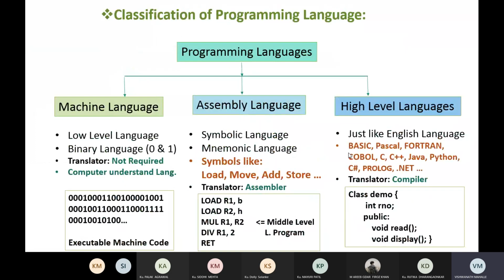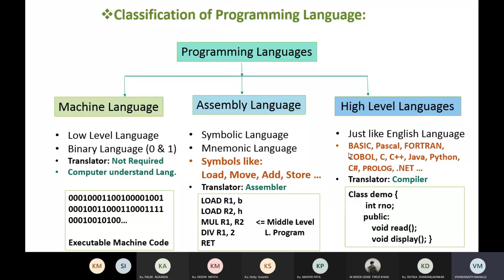Programming languages can be classified as machine language, assembly language, and high level languages. Machine language, you already know, is a low level language. It is a binary language, that is, in the form of zeros and ones. And this machine level language is directly understood by the computer. So there is no need to translate this binary form into another form. It is directly understood by the computers.